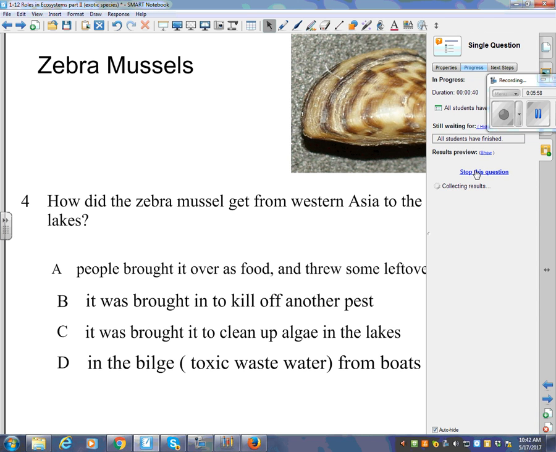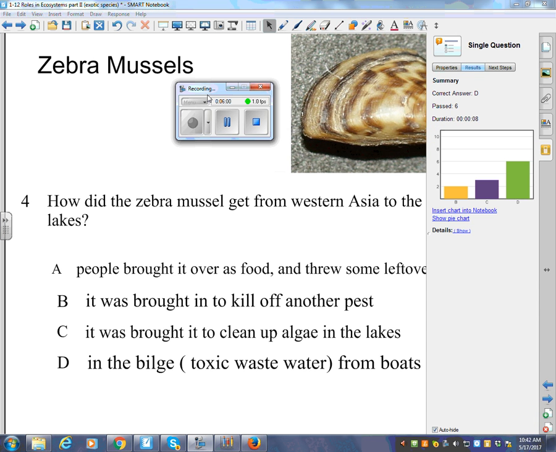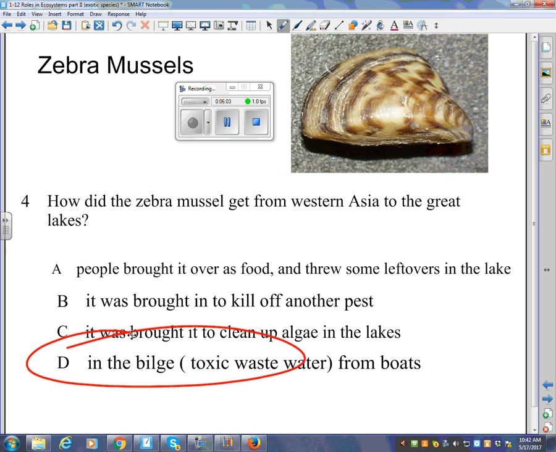What's the answer? Yeah, the answer is D. In the bilge or toxic wastewater from boats. Allow me to read that to you.